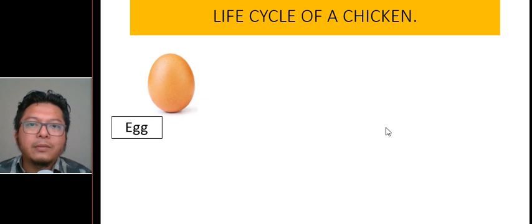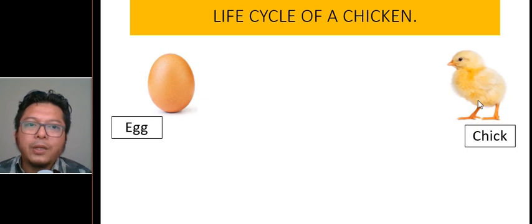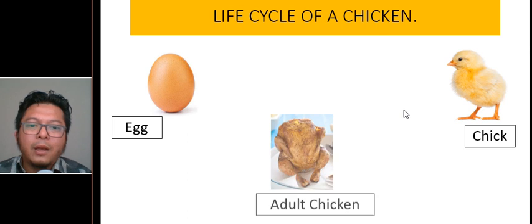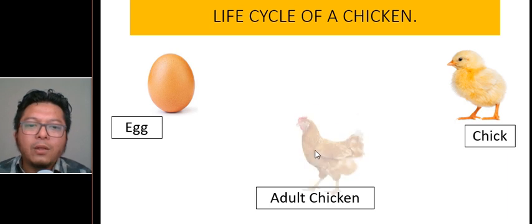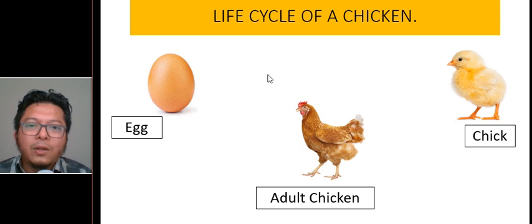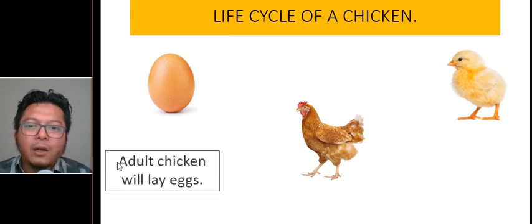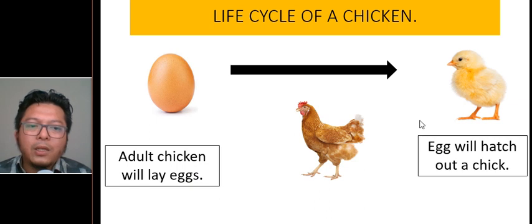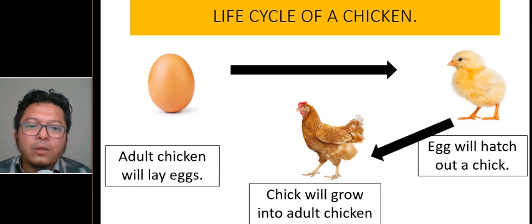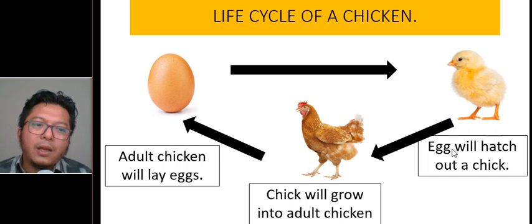We can see an egg, a chick, and an adult chicken. This is an adult chicken, but we are not talking about a roasted adult chicken. We are talking about this chicken. Good. Now, to say a life cycle of a chicken is when an adult chicken will lay eggs, then the egg will hatch out into a chick, then the chick will grow into an adult chicken, and the adult chicken will lay eggs, and the egg will hatch out a chick.